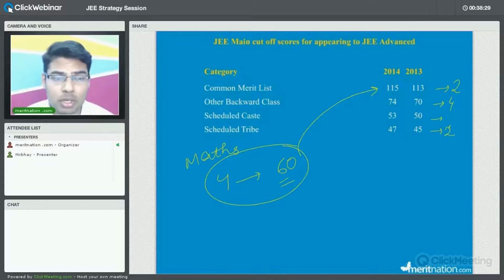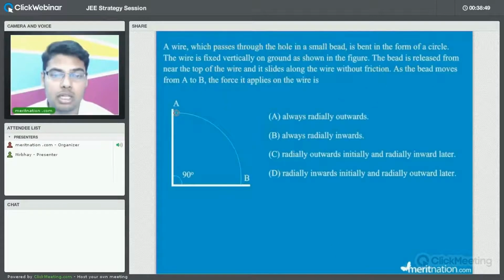Now basically let's try to look at some previous year JEE questions. Then you will try to differentiate why the questions asked in board examinations are different from the questions asked in the JEE Main examination, or basically in JEE examinations, right? So let us try to discuss some of the questions here.